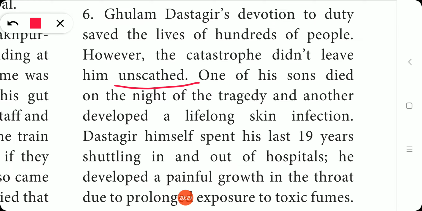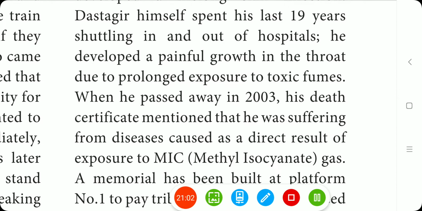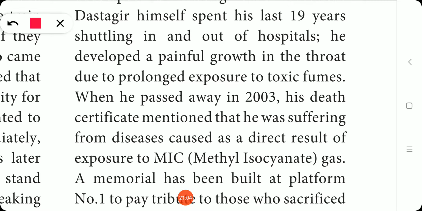One of his sons died on the night of the tragedy and another developed a lifelong skin infection. So one of his sons had died during that night of the accident and another son had got a skin infection which had extended throughout his life. Dastagir himself spent his last 19 years shuttling in and out of the hospital. So he had spent his last 19 years of life by often visiting the hospitals.